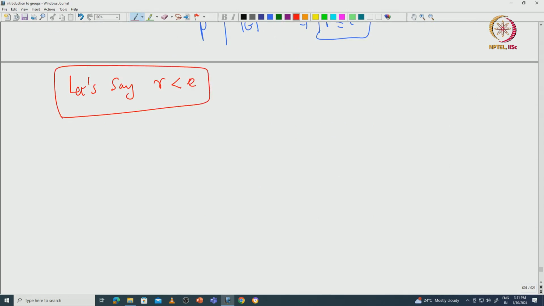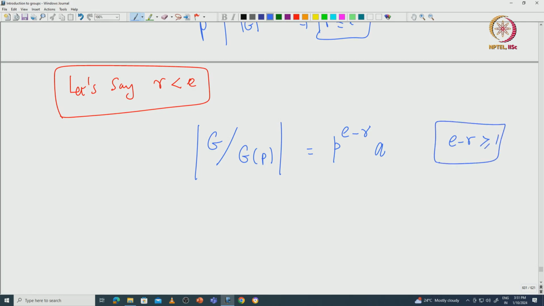Okay. So then what we can do is go modulo this G of P. Since G is abelian, any subgroup is normal. So G of P is a normal subgroup of G. So I can take this G modulo G of P. Now note that the cardinality of this has to be P power E minus gamma times something, call it A. E minus gamma must be greater than or equal to 1 by our assumption.